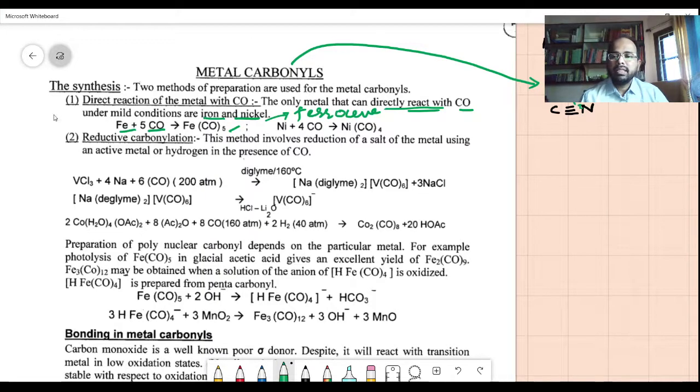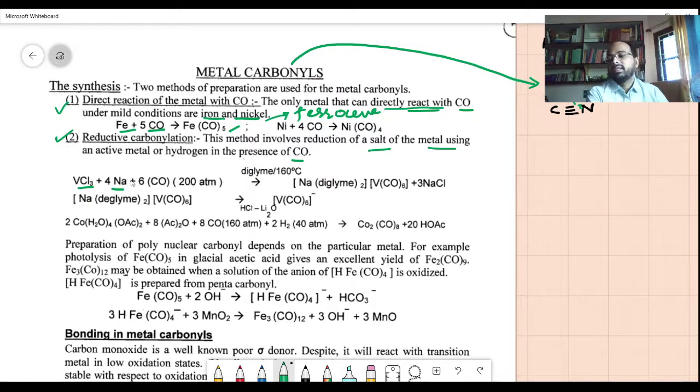And then the next very important reaction is reductive carbonylation. This method involves reduction of a salt of the metal using an active metal or hydrogen in the presence of carbon monoxide. VCl3 is a salt there, vanadium trichloride.